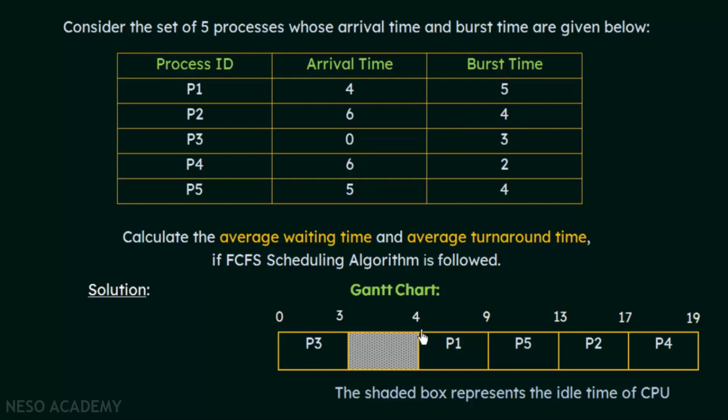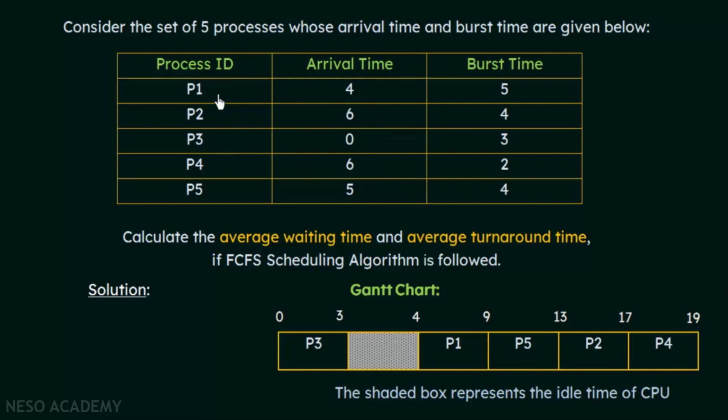So here P1 at the 4th unit of time got the CPU and it will execute for 5 units of time. So 4 plus 5 gives us 9. So the completion time of P1 is 9 units of time. So at the 9th unit of time, P1 completed its execution. Now let us see which is the next process that is going to get the CPU. So we finished P3, we finished P1.